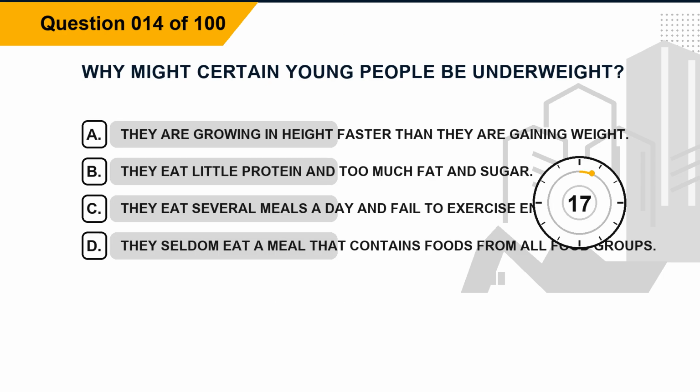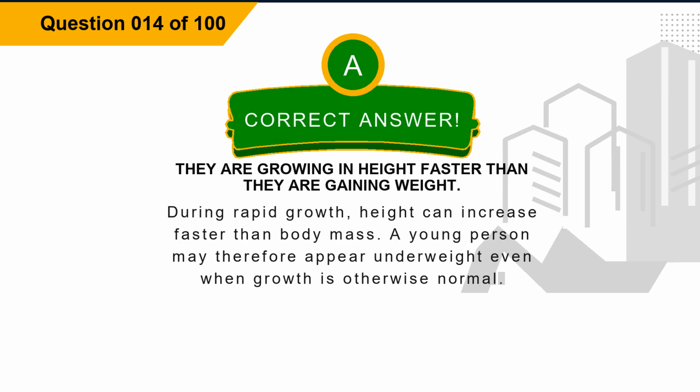Question 14. Why might certain young people be underweight? Option A, they are growing in height faster than they are gaining weight. Option B, they eat little protein and too much fat and sugar. Option C, they eat several meals a day and fail to exercise enough. Option D, they seldom eat a meal that contains foods from all food groups. The correct answer is option A, they are growing in height faster than they are gaining weight.